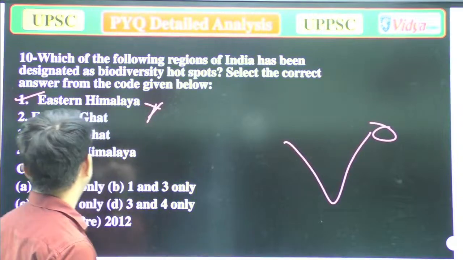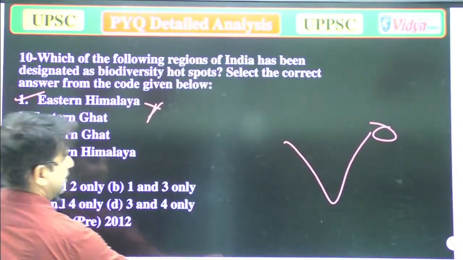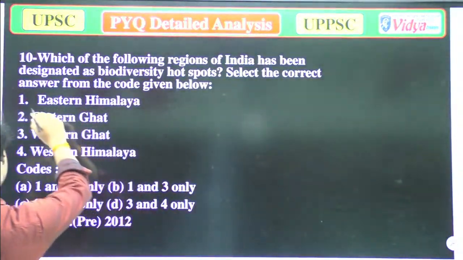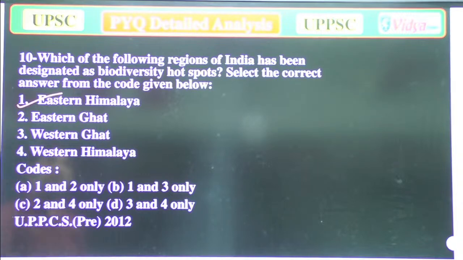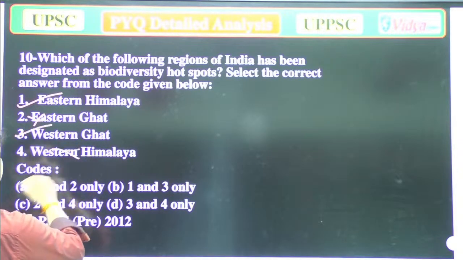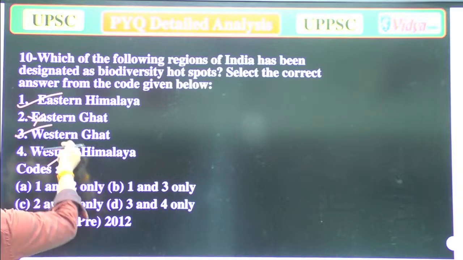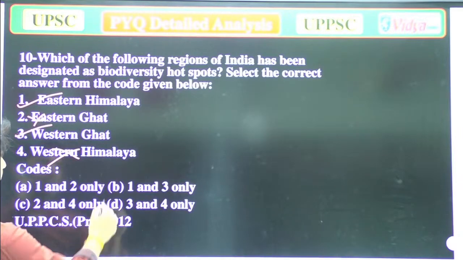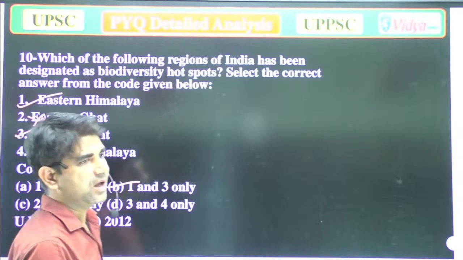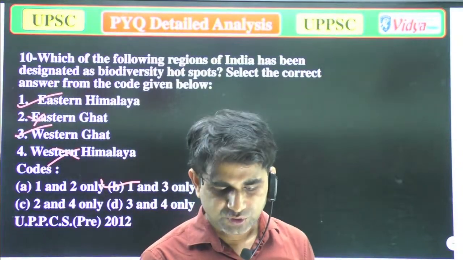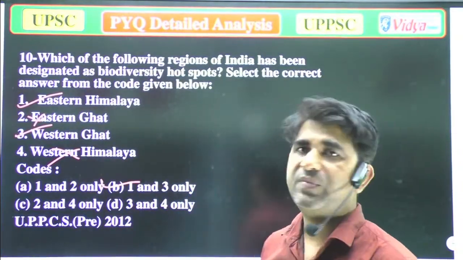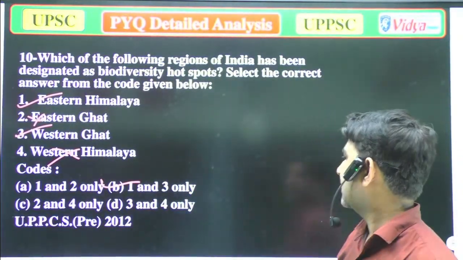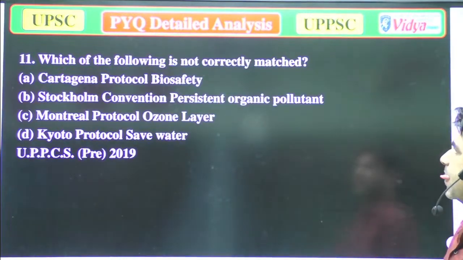Eastern Ghats is incorrect. Western Ghats is correct, and Western Himalayas is incorrect. So 1 and 3. Option B is correct. Option B, 1 and 3 only. Now we'll move to the next question.